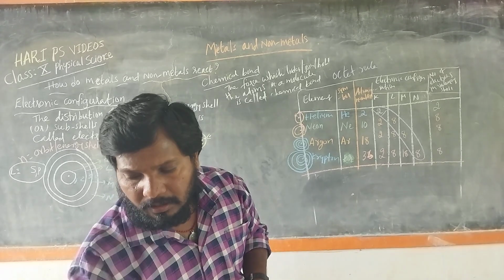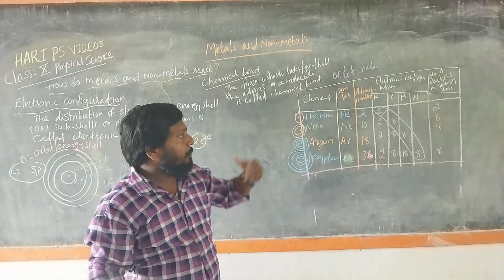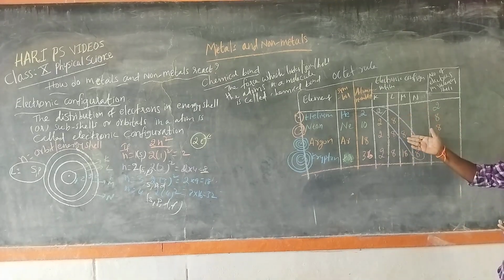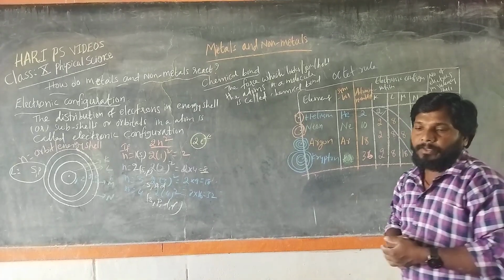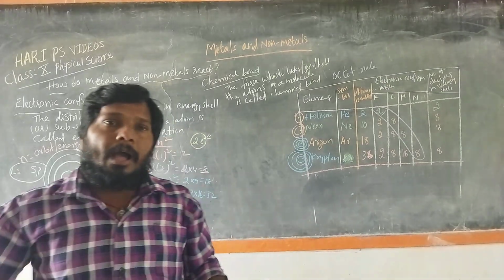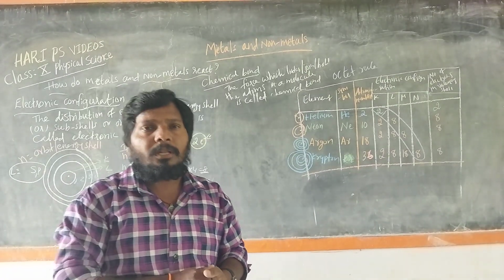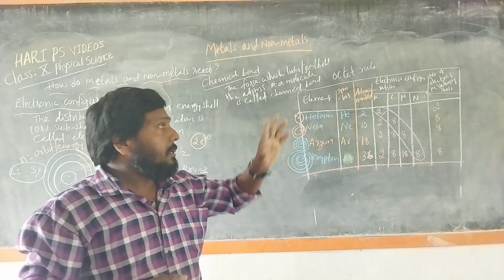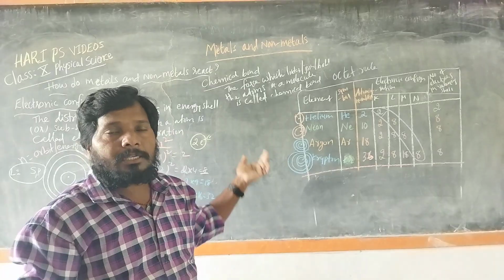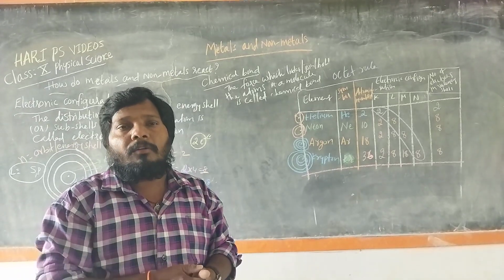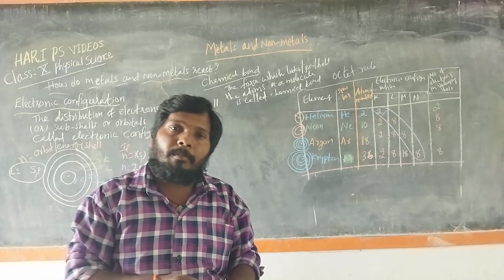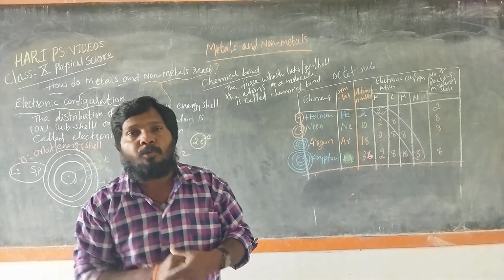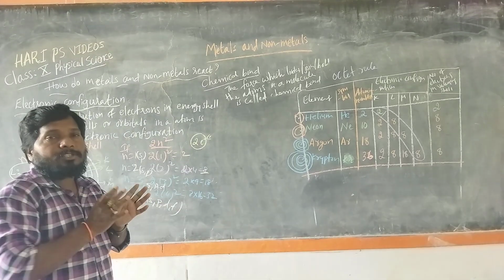So all the noble elements have fully filled outermost orbits containing 8 electrons in the outermost shell. So they have more stability. Due to this stability, these elements helium, neon, argon, krypton, xenon, radon do not take part in any chemical reaction, do not combine with any other atom or element, and do not form any molecules or compounds. So this is about electronic configuration.